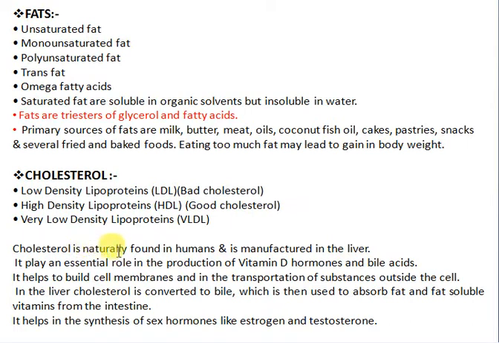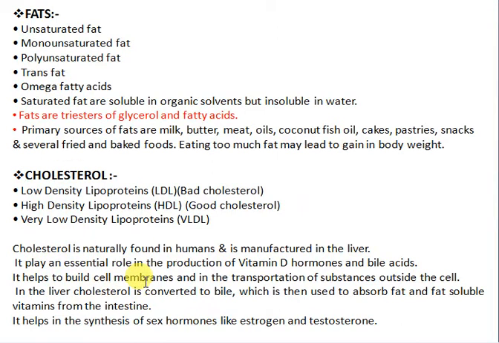Cholesterol is naturally found in humans and is manufactured in the liver. It plays an essential role in the production of vitamin D, hormones and bile acid. Bile acid is needed for fat soluble vitamins, so whatever fats you eat are digested and carried by the bile acid. It helps to build the cell membrane. So what is the use of fats and cholesterol?